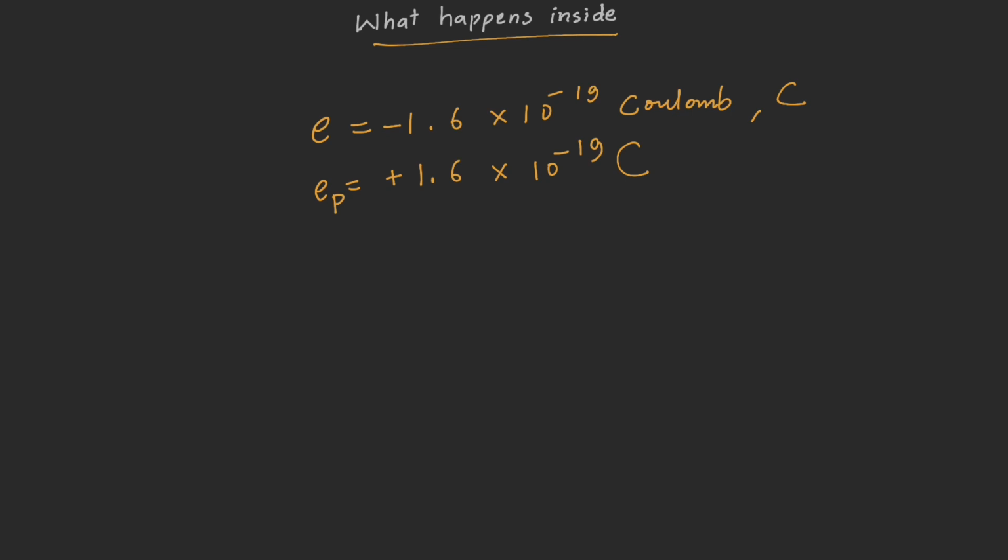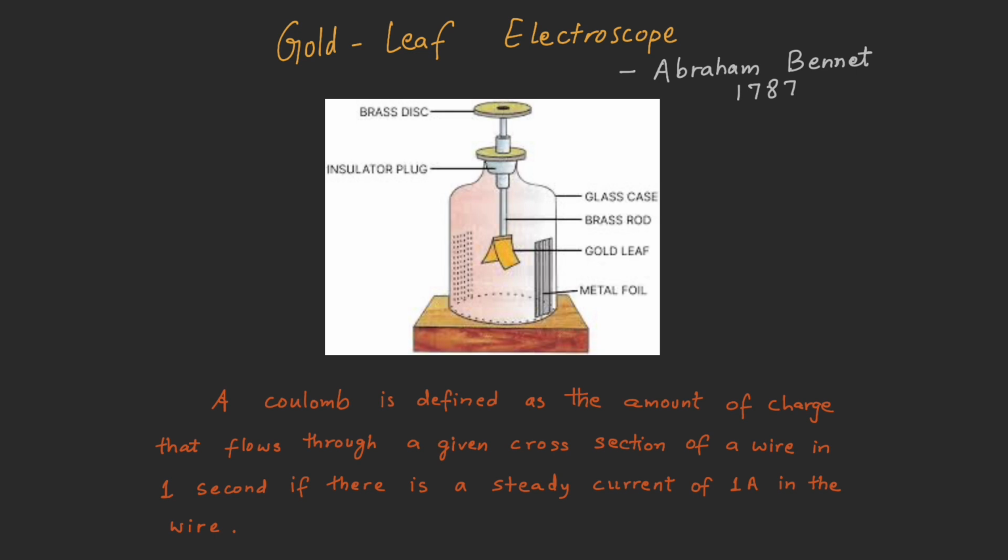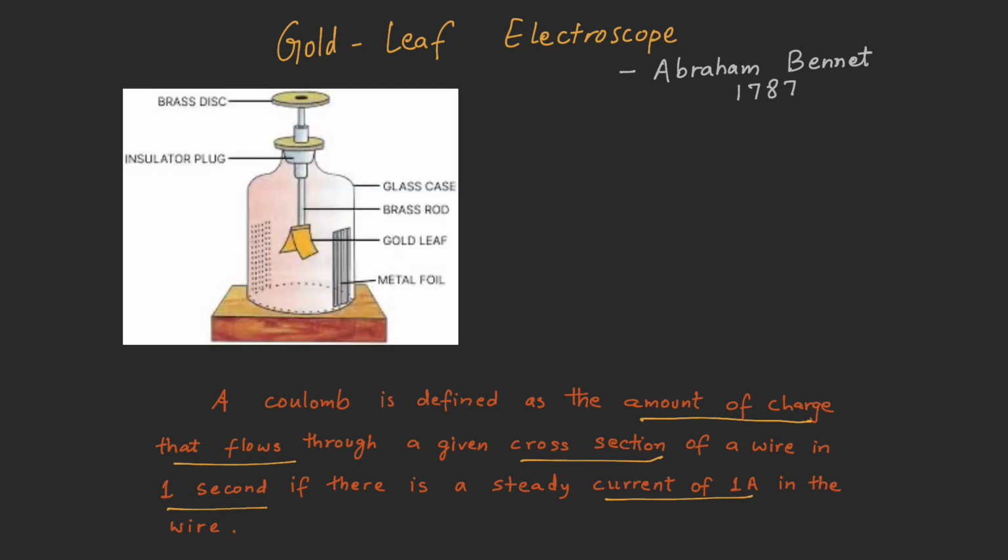Let us define Coulomb. A Coulomb is defined as the amount of charge that flows through a given cross section of a wire in 1 second if there is a steady current of 1 ampere in the wire. The definition says that in a metallic wire, if 1 ampere of current is maintained, then Coulomb is that amount of charge that flows through the cross-section area of the wire in 1 second.